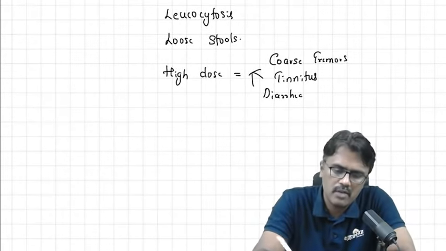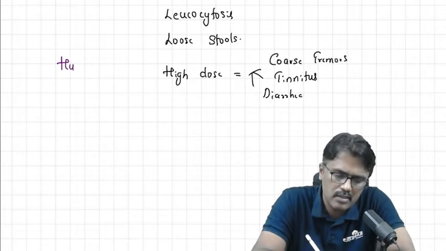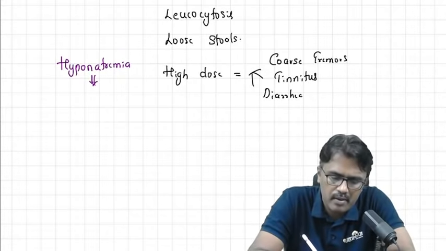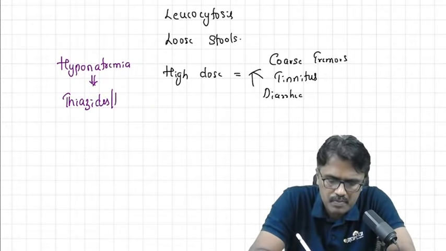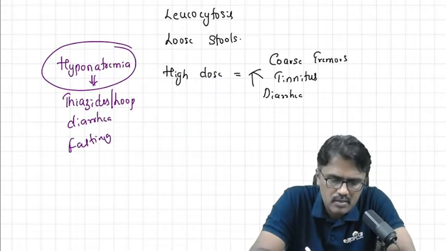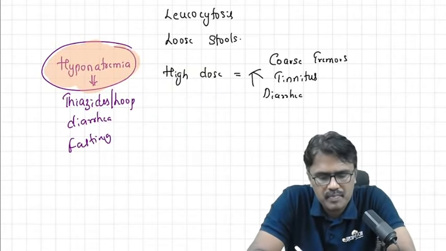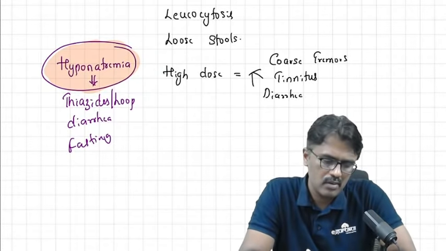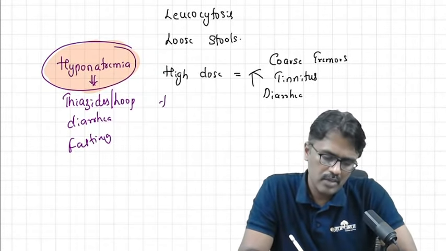Now, what factors increase lithium toxicity? Whenever there is hyponatremia. Hyponatremia is seen with diuretics like thiazide or loop, when the patient is having diarrhea, or fasting, so there is loss of sodium. When the sodium is lost, along with sodium the lithium is also reabsorbed from the PCT. So the risk of toxicity is seen. And it can also produce hypothyroidism.